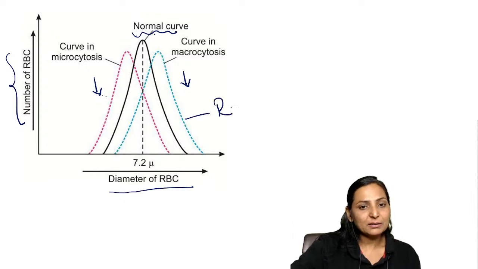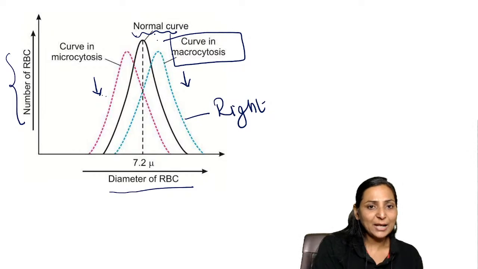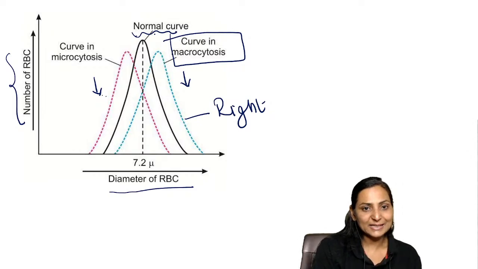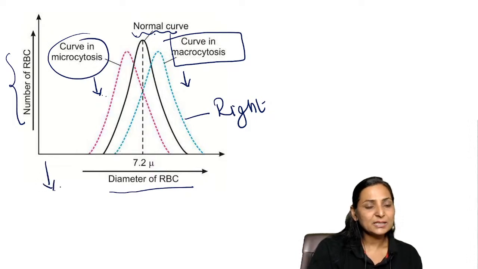But if there is a right shift, that means the diameter is more. So macrocytosis, for example, megaloblastic anemia, pernicious anemia. And if it is a left shift, that means a decrease in diameter, it is microcytosis. For example, iron deficiency anemia, thalassemia, and so on. Right? So again, very, very important image.